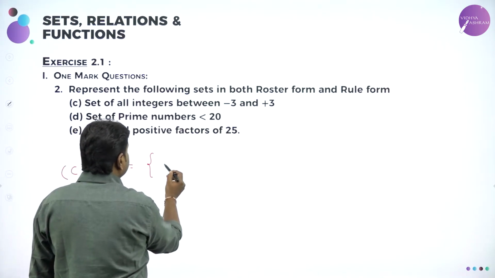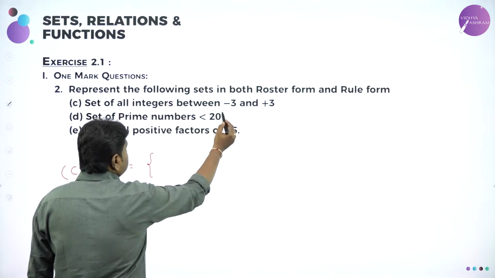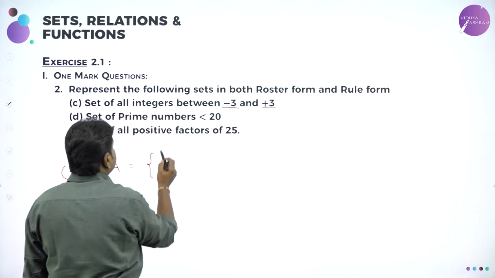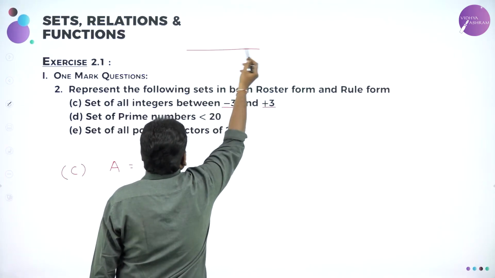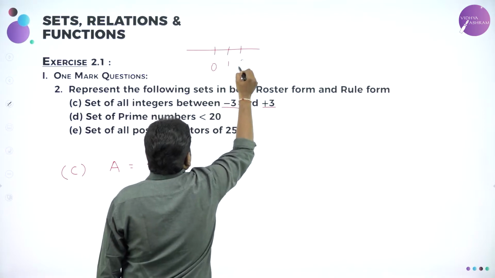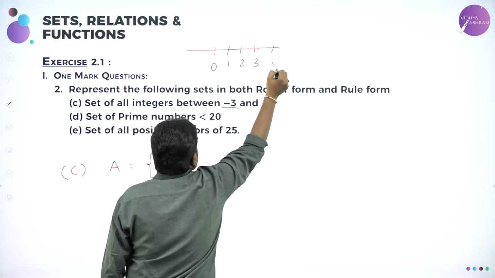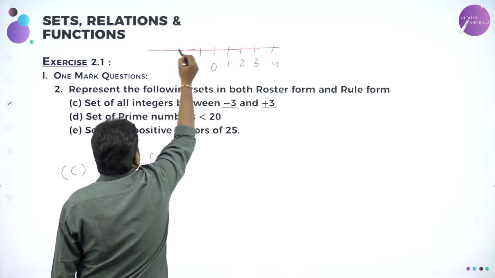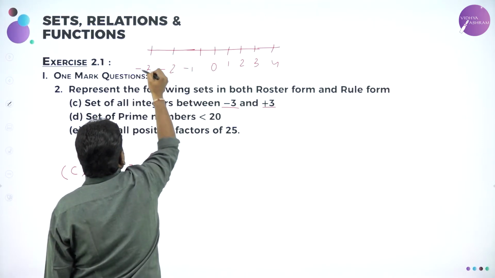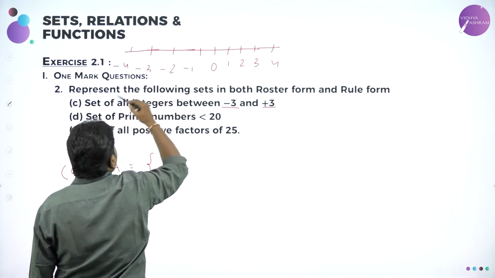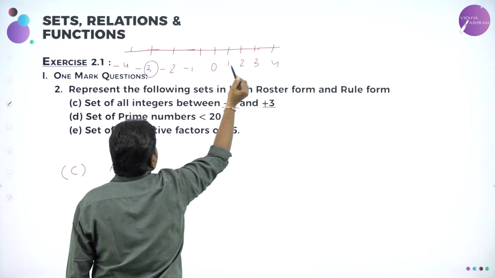Integers between minus 3 and plus 3. What are the integers between minus 3 and plus 3? You know, on the number line, 0, 1, 2, 3 goes on, and on the left side we have minus 1, minus 2, minus 3 and so on. So these are the set of integers between minus 3 and plus 3.